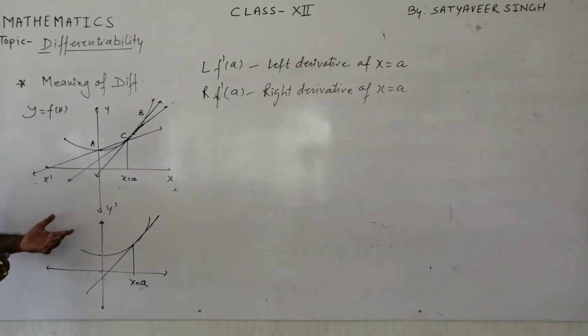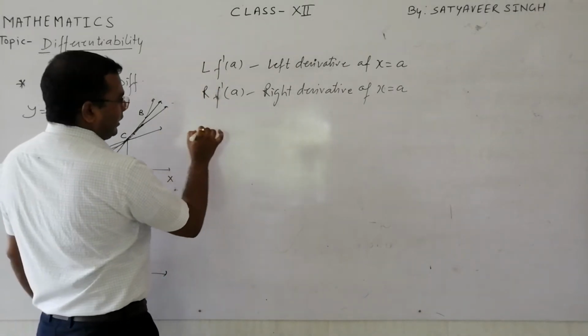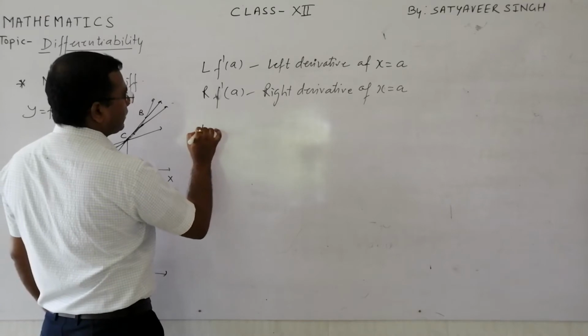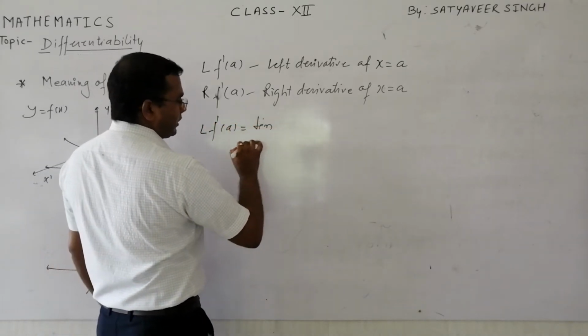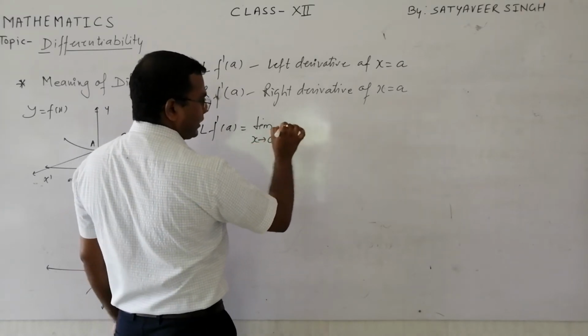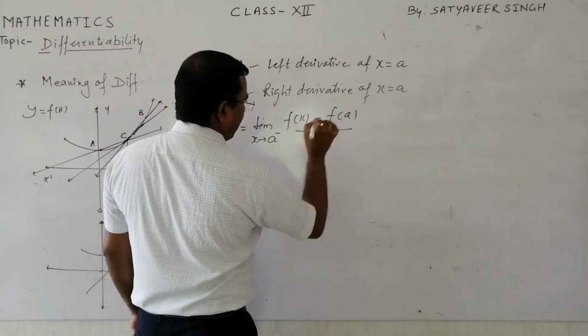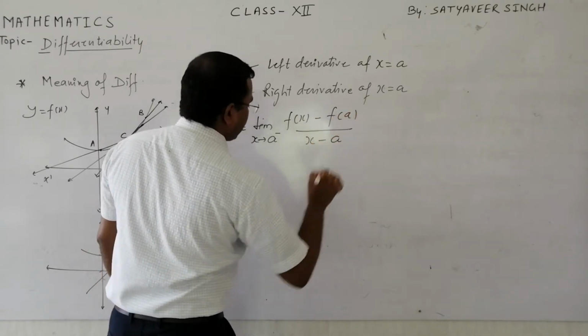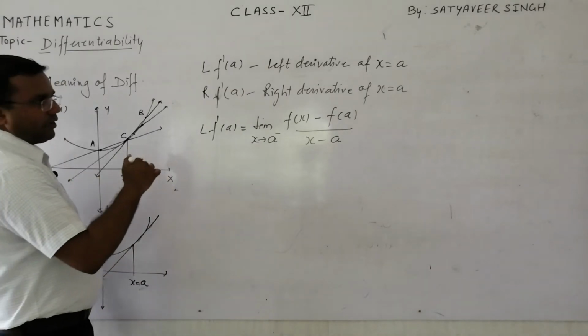This we can prove practically if you find the left derivative. You can write the left derivative, student, as LF dash a. This is the procedure of writing this: limit x approaches a from the left of f(x) minus f(a) upon x minus a. This is called the left derivative.